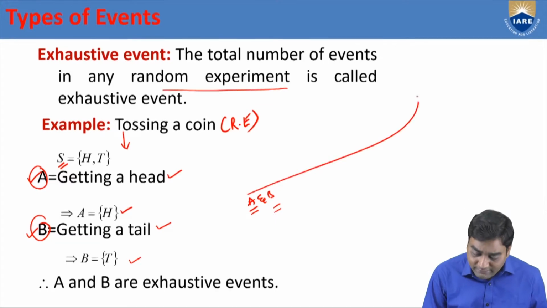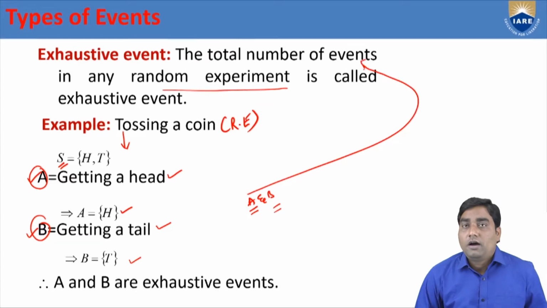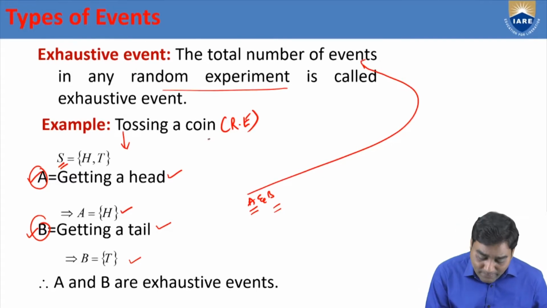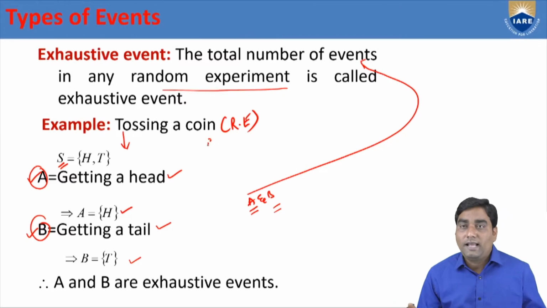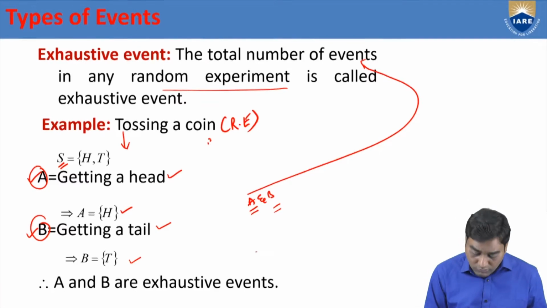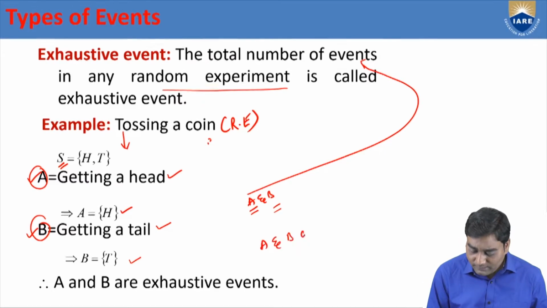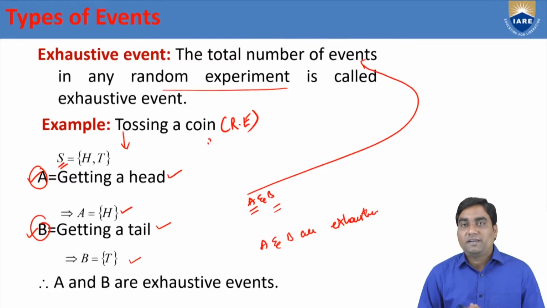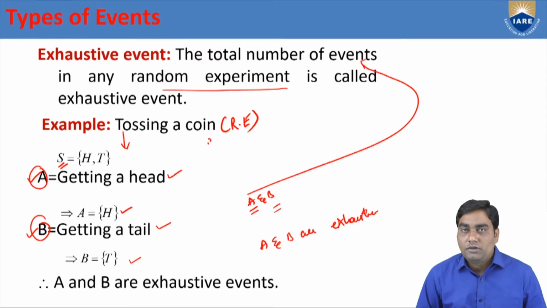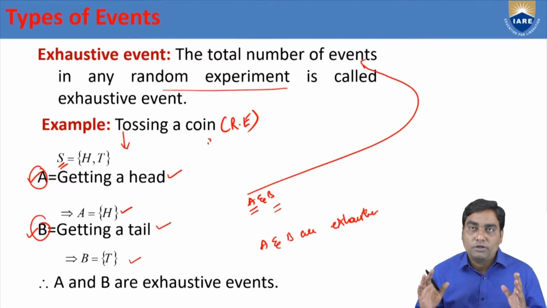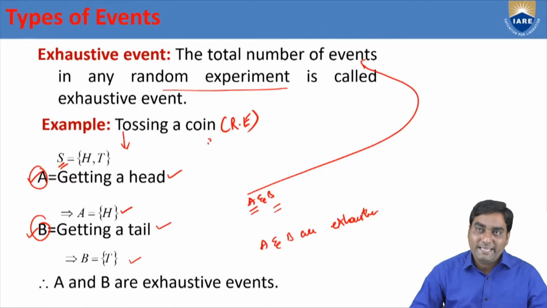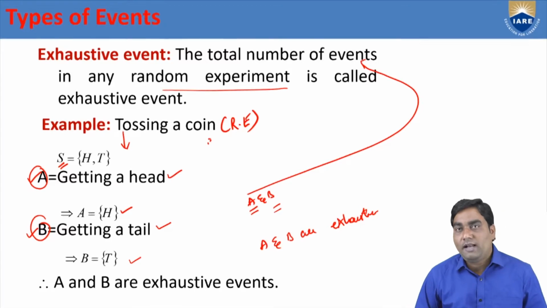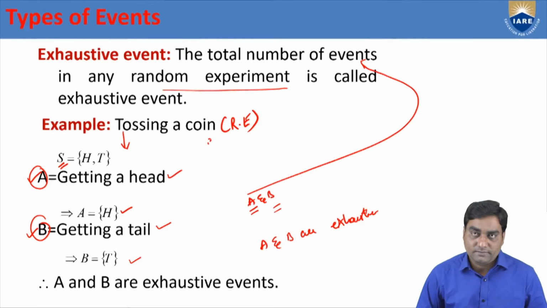So the total events in any random experiment are called exhaustive events. So A and B are exhaustive events because the total number of events are only A and B for this example. So exhaustive events means the total number of events in any random experiment.